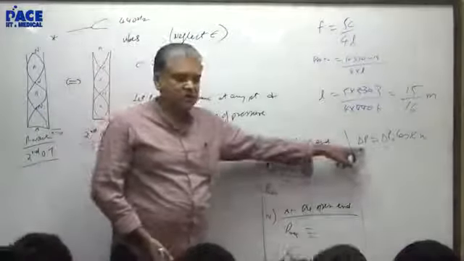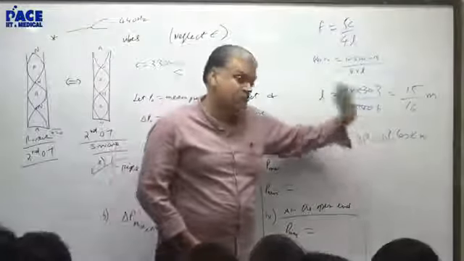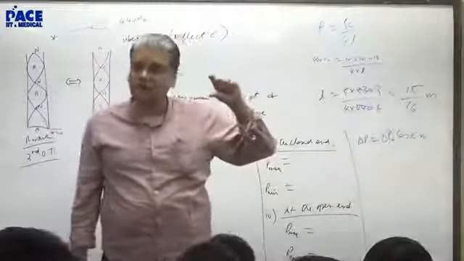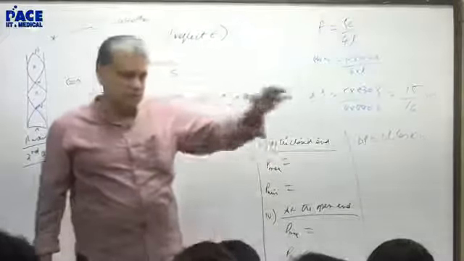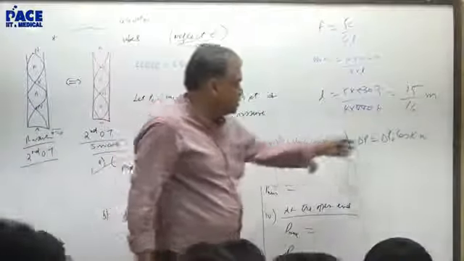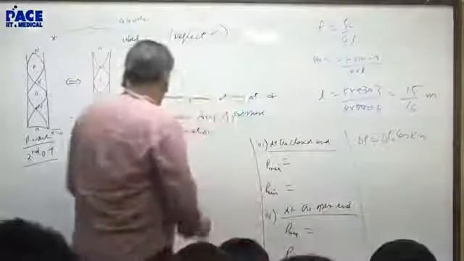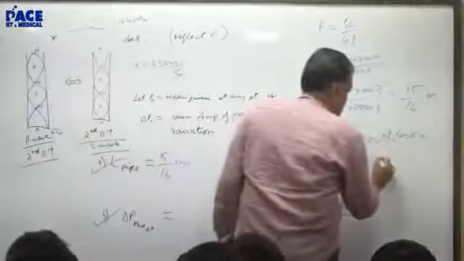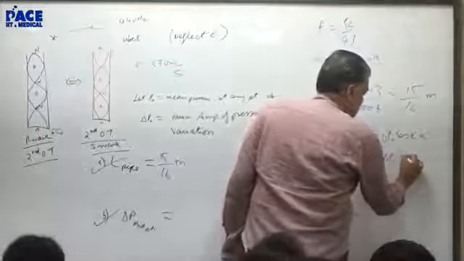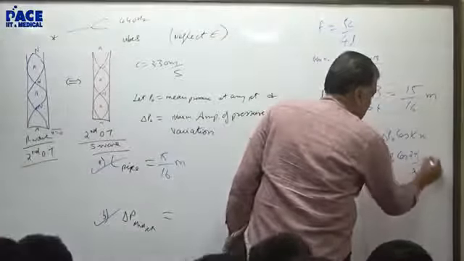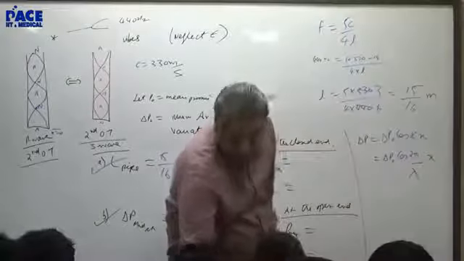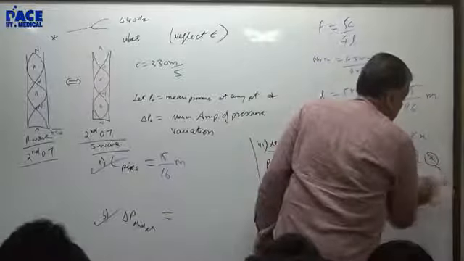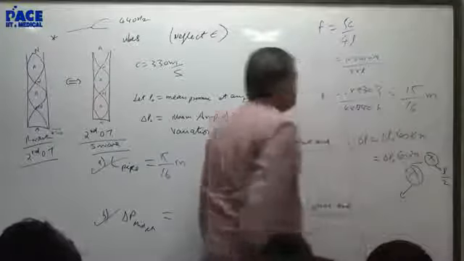Delta P is the variational pressure at any point. Delta P naught is the maximum variational pressure. That means that is the antinode. The maximum amplitude is called antinode. So the same comes on 3 plus 1. So we write like that. So delta P. Why am I doing this? Midpoint. So delta P naught cos k, 2 pi by lambda into x. Let's substitute for x. What is x? We're saying midpoint, so this is L by 2.